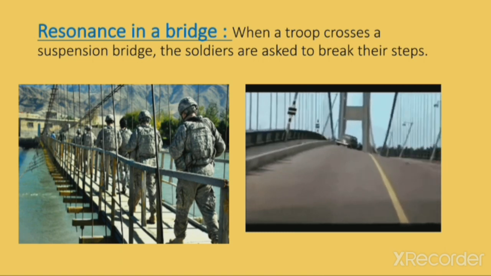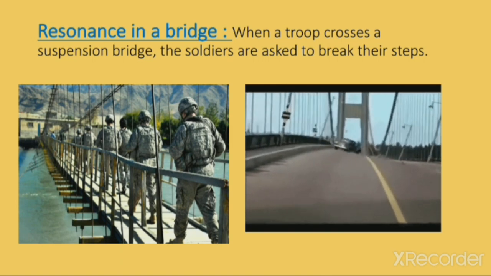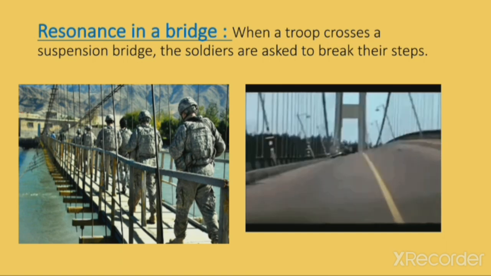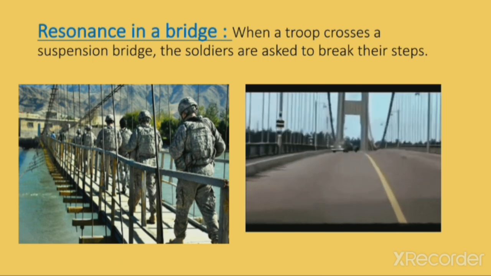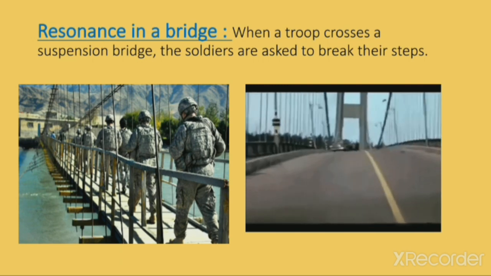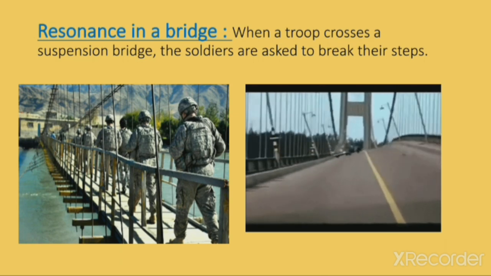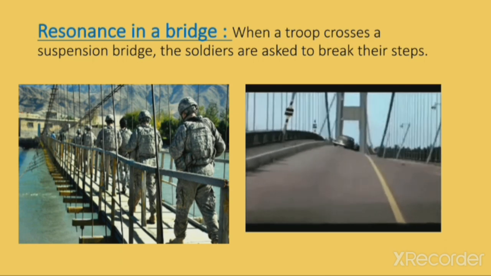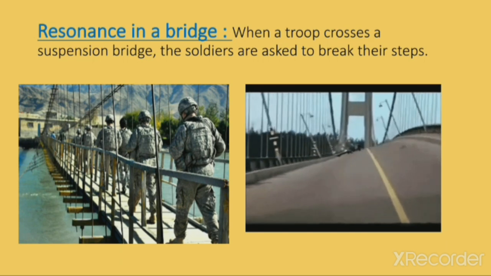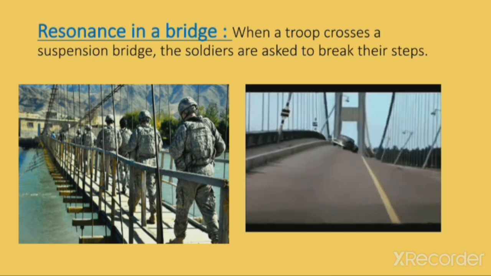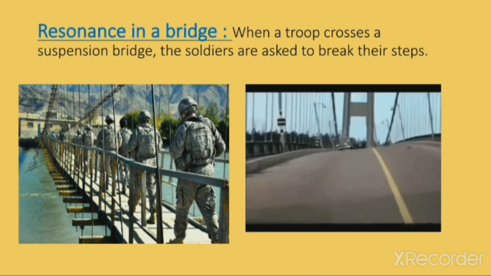Why is it so? Because troops have the habit of walking in sync, that means all will put their right leg first, then left leg, like that they will march. They march in sync with each other, but when they pass a suspension bridge, they are asked to break their steps. Why? So that the phenomenon of resonance will not occur in the bridge, because if resonance occurs, the suspension bridge will suddenly start vibrating with a quite higher amplitude, and there are chances of the bridge collapsing. That is why they are asked to break their steps.